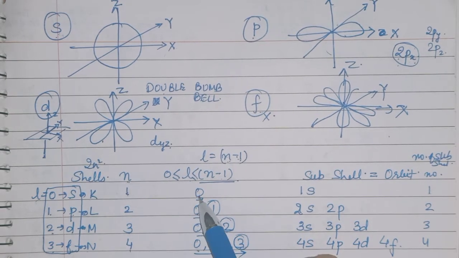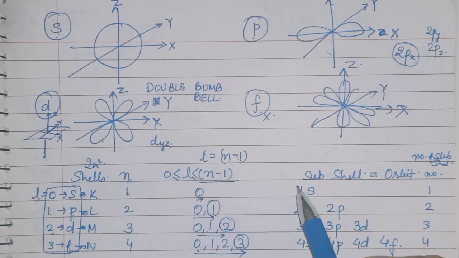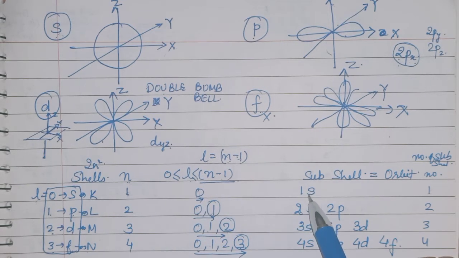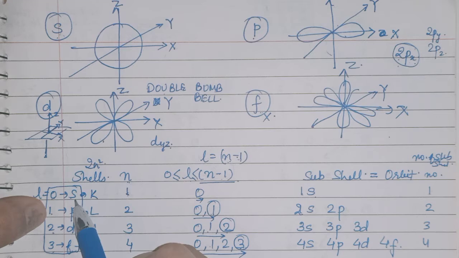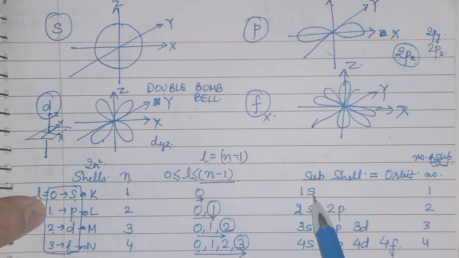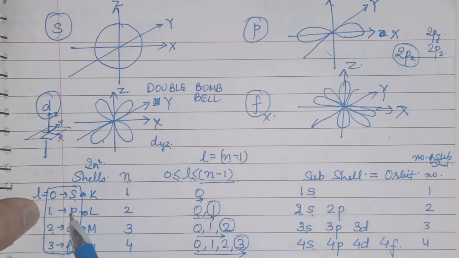Okay, now see, if the L value is 0, that means it is the s subshell, 1s. 0 will represent s. So here it is 0, so s. Here it is 0, again s, and again s, and again s. Now 1 represents p.